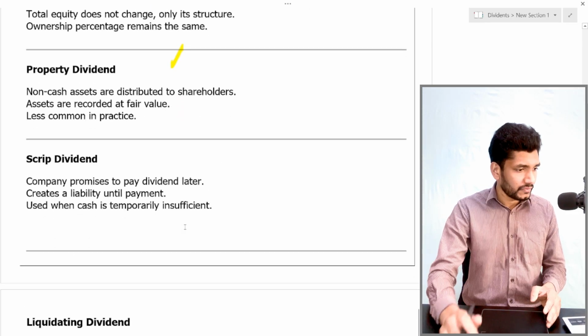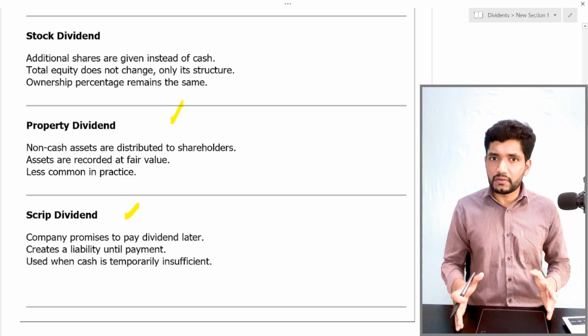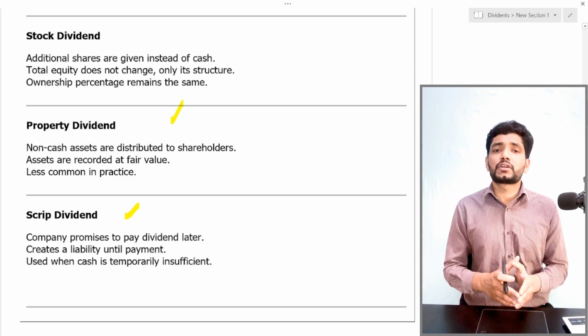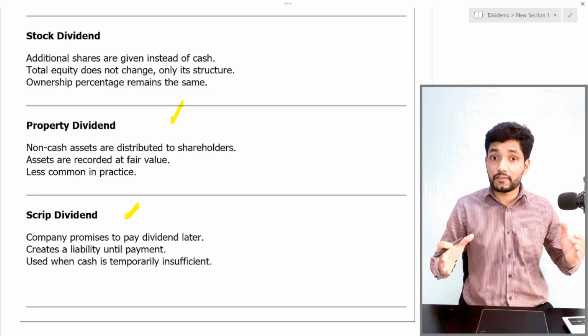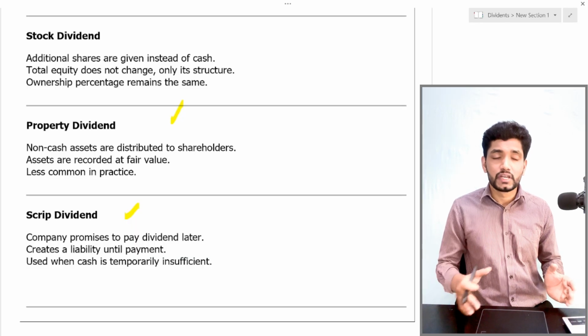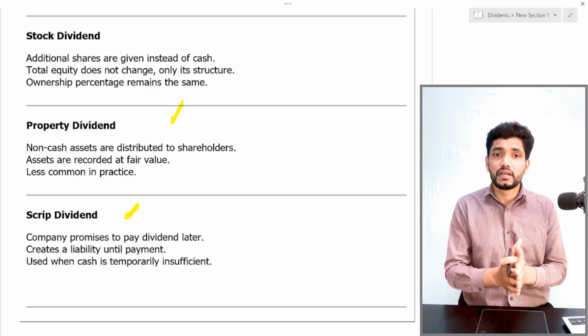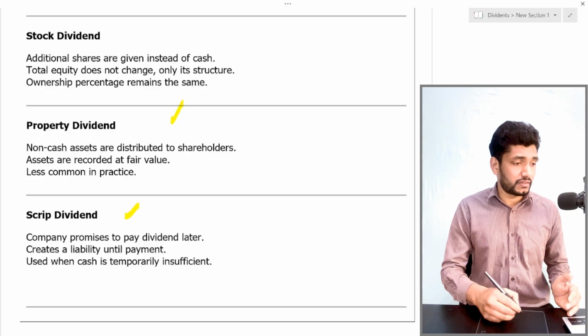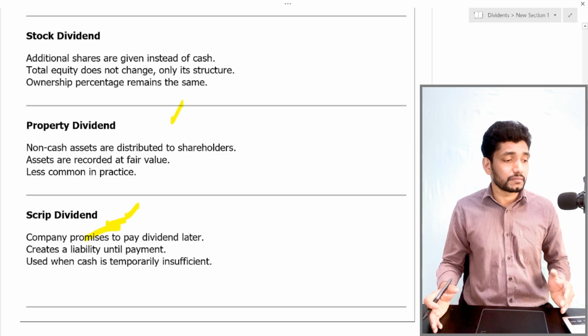Then the scrip dividend. Suppose the company wants to declare a dividend now, but doesn't have enough money to release it. In this case, the company can issue a scrip dividend. A scrip dividend is a promise to pay the dividend later.